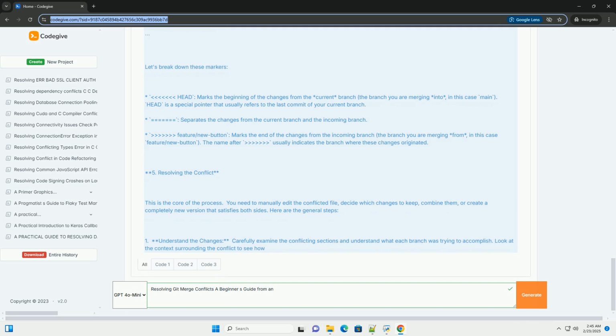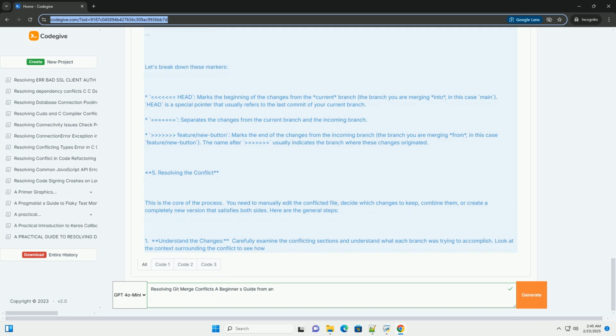3. Identifying merge conflicts. Git provides clear indicators when a merge conflict occurs. During git merge, if you attempt to merge and a conflict arises, Git will stop the merging process and display a message. Running git status will show you a list of files with merge conflicts. This output tells you which files contain conflicts.